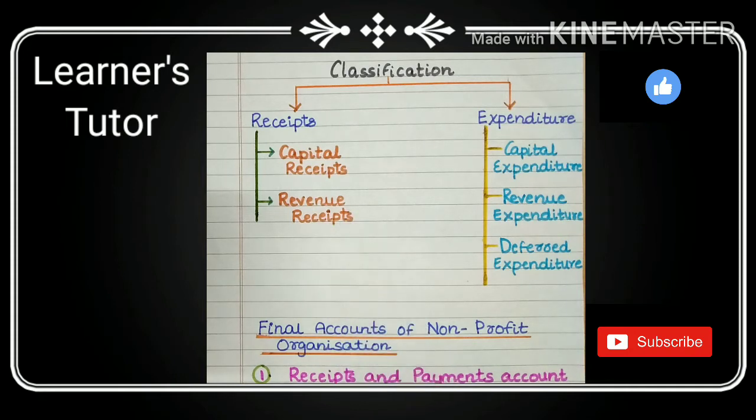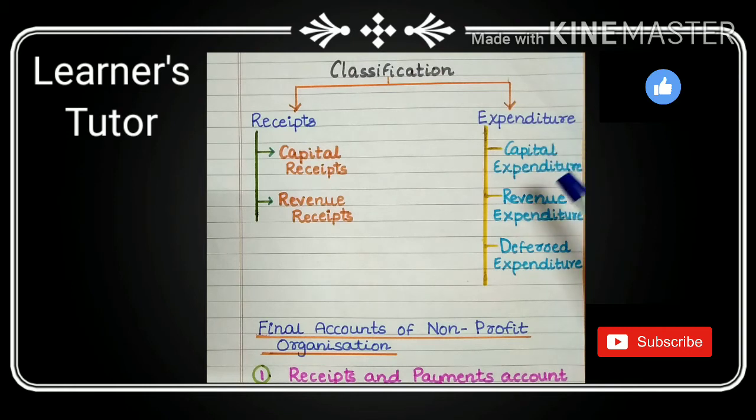Revenue receipts. Recurring in nature, received regularly, small in amount, and appear in the profit and loss account and the income and expenditure account. For example, rent received, sale proceeds of goods.